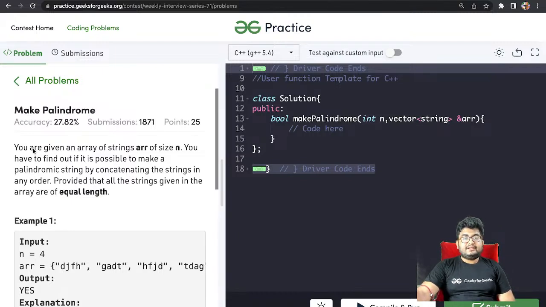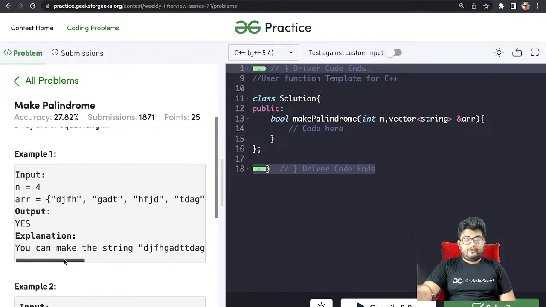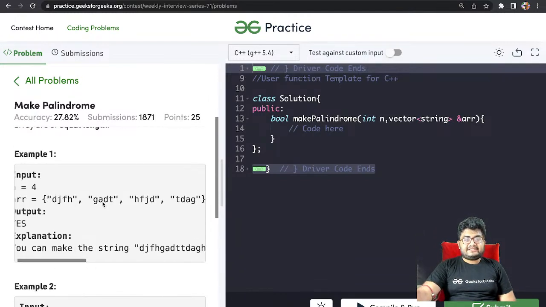So you are given an array of strings, each string length is equal. You have to tell whether it is possible to concatenate them in some way such that the resultant string is a palindromic string. For example, you are given 4 strings here: dj, fa, ga, dt.